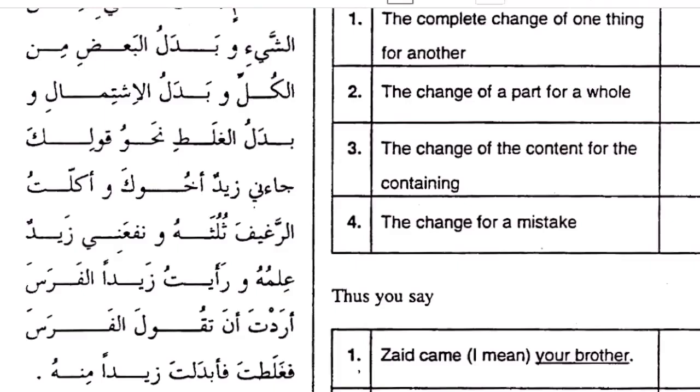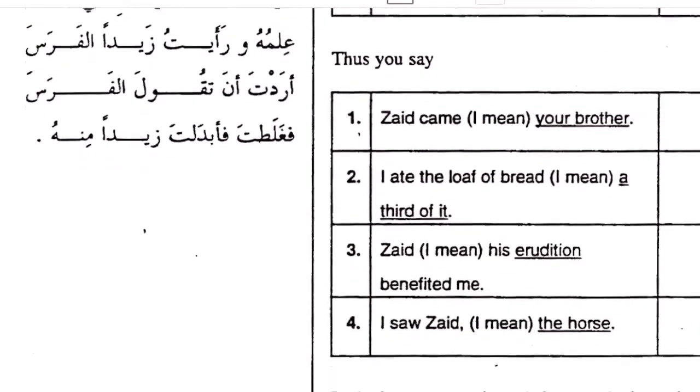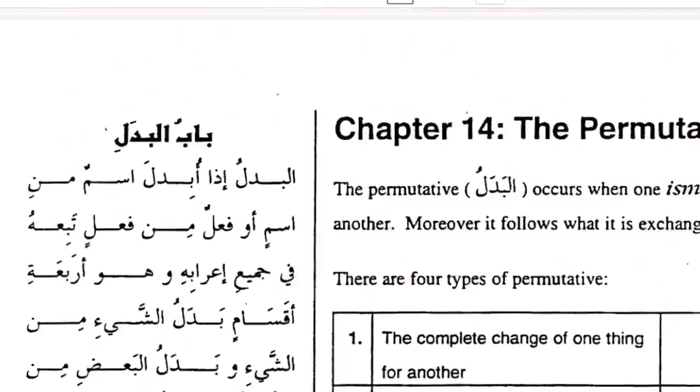Example, the student benefited me, or I like the student, his character. So his character and the student, they are talking about the same thing, and they are substitutes of one another, but the character is a feature of the student. I hope that is clear. Then badal al-galat comes when you make a mistake in speaking. You mention one name and then you quickly mention a different name. So you substitute a wrong name with another name. And so that is the bab of badal.